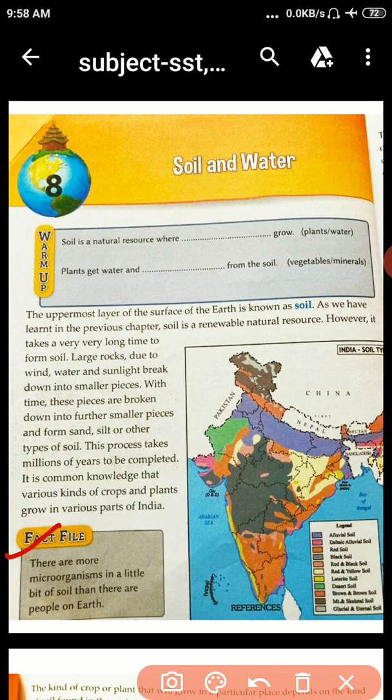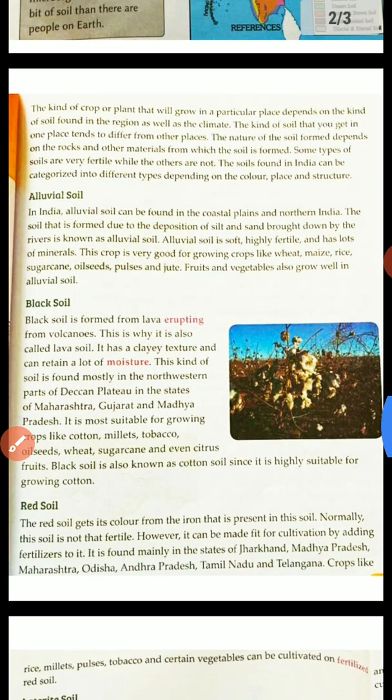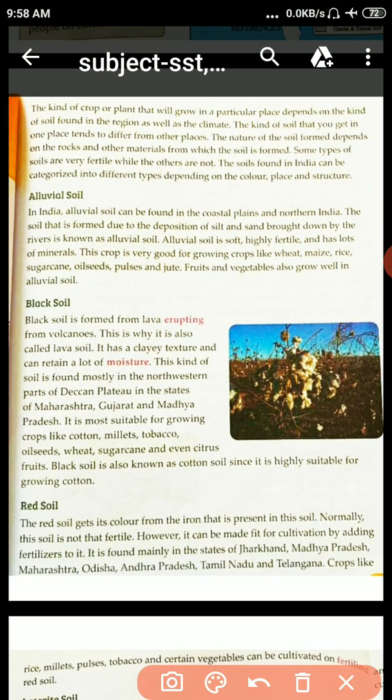Okay, now students, the first layer of the surface we call the soil. Okay. And now students, one important thing is here. We find different types of soil in India. For this, we move on to the next page. Yes. Page 57. Start from here.